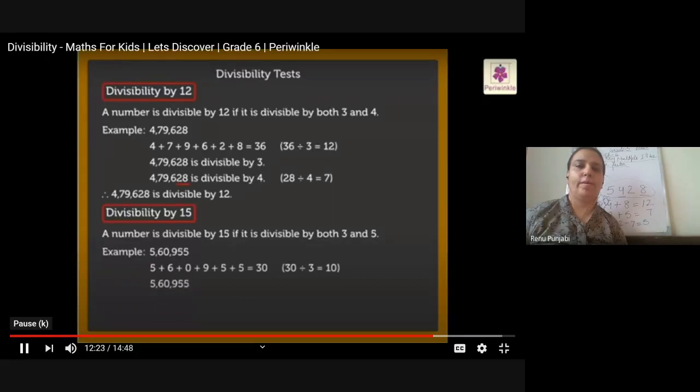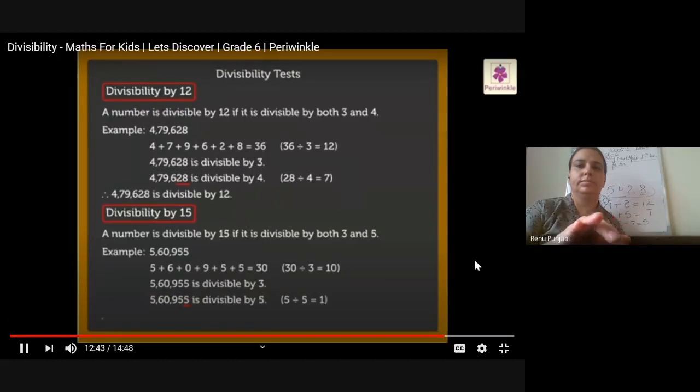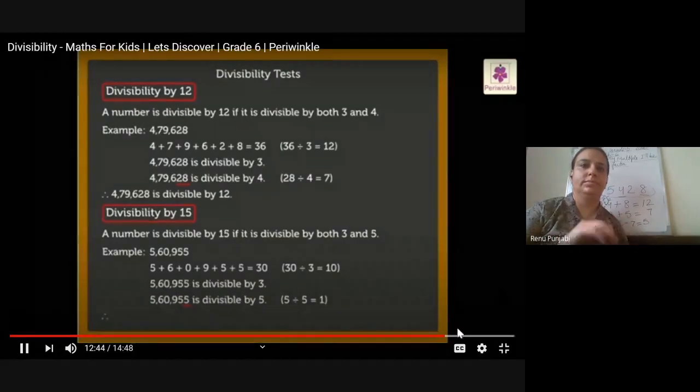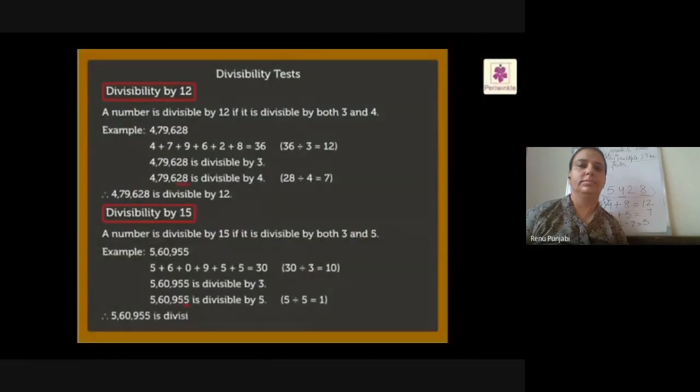Therefore, 5,60,955 is divisible by 3. Also, the number ends in 5. Thus, 5,60,955 is also divisible by 5. Hence, 5,60,955 is divisible by 15.